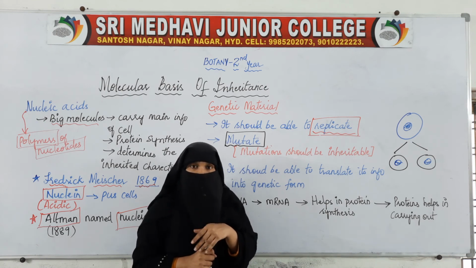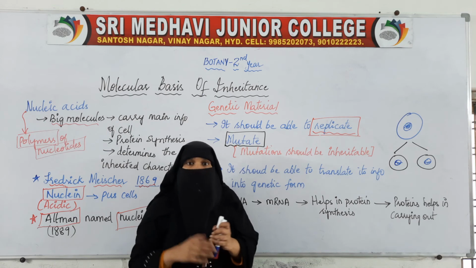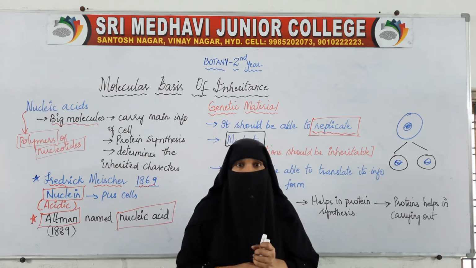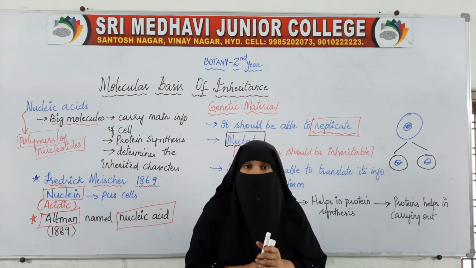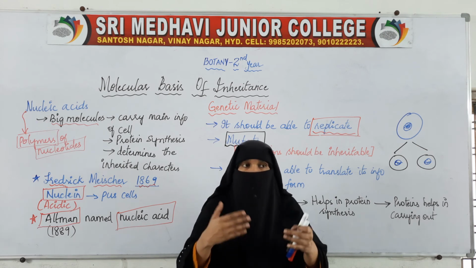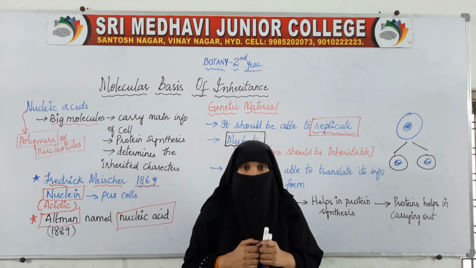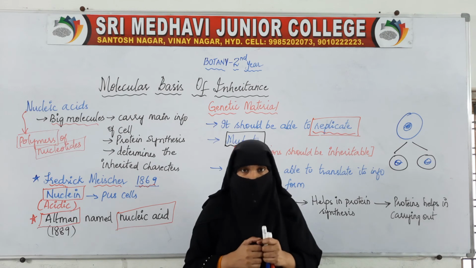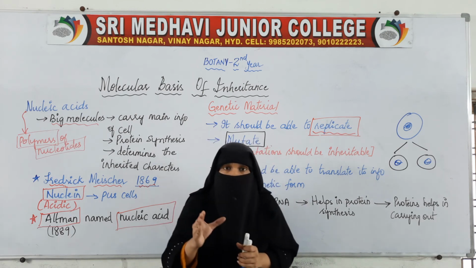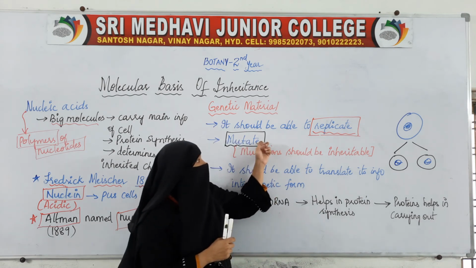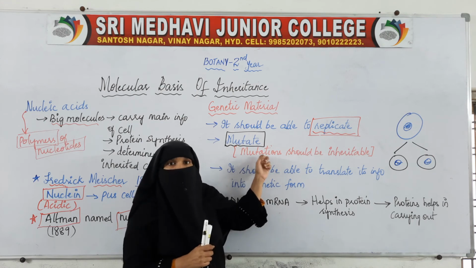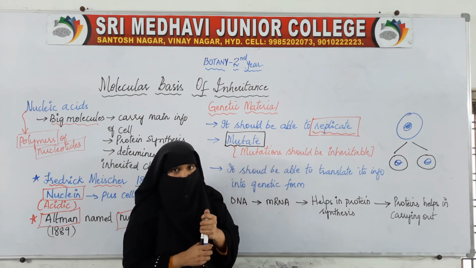Evolution is a very important process for the survival of living organisms, and acquiring new characters is very important for their survival. So this evolution is because of the mutations in the genetic material.